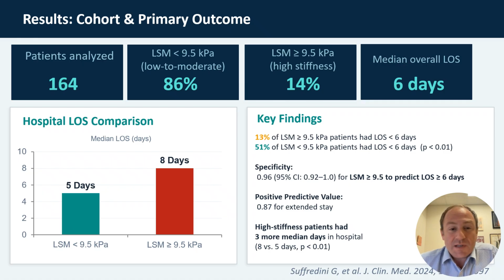Only 13% of the patients with a high liver stiffness had a length of stay that was less than 6 days, whereas 51% of the patients with a low to moderate liver stiffness had a length of stay of less than 6 days.